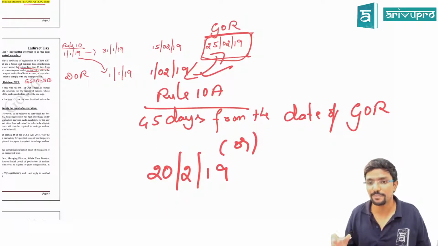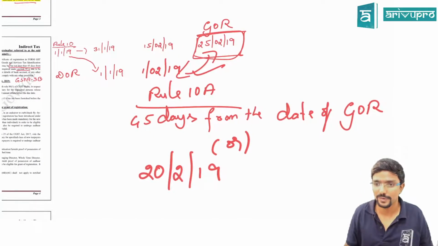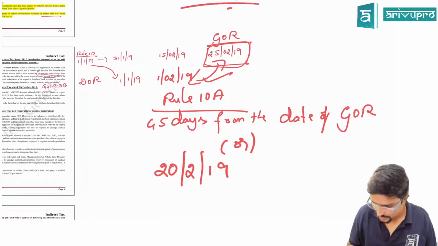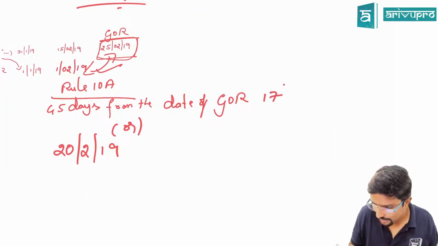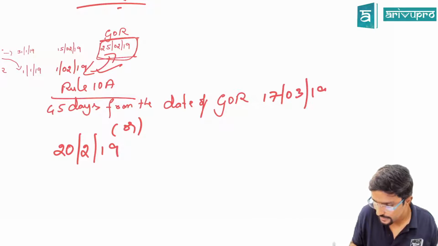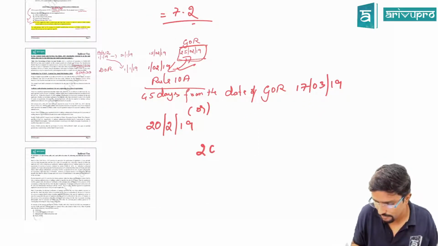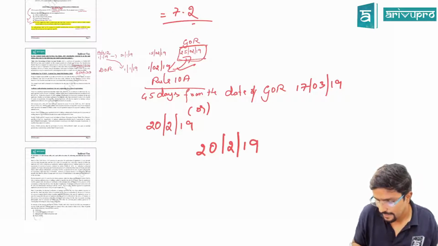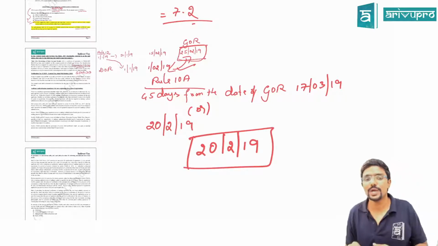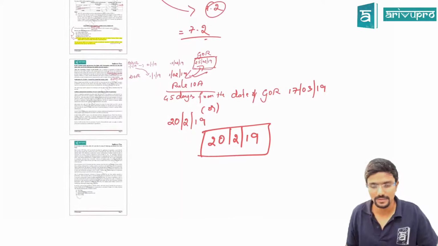So 28 plus 17, so 17th March. So it will be your 17th March 19. So 17th March or 20th February, whichever is earlier is 20th February. Agree? Within this date, you have to give your bank account details.